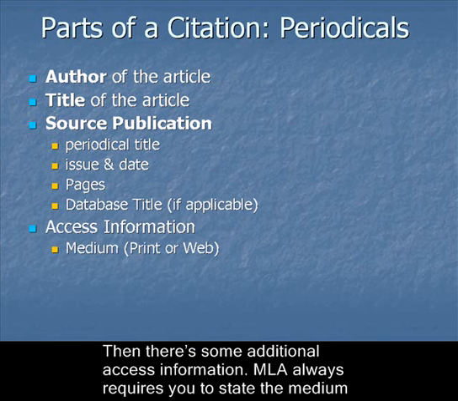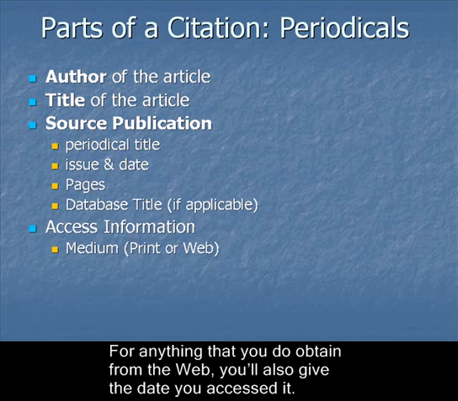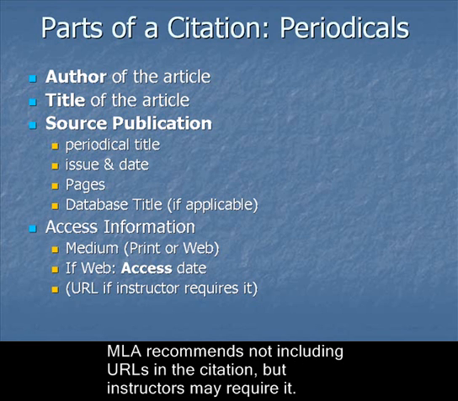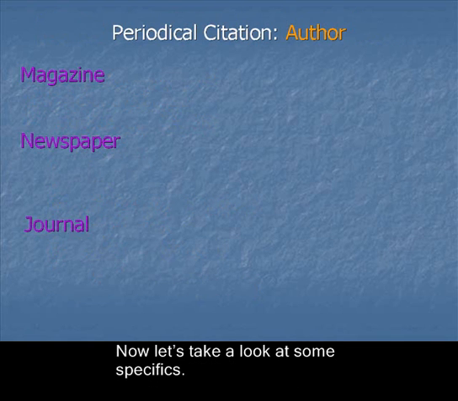MLA always requires you to state the medium of publication for articles. This will usually be either print or web. For anything that you do obtain from the web, you'll also give the date you accessed it. MLA recommends not including URLs in the citation, but instructors may require it. Now let's take a look at some specifics.